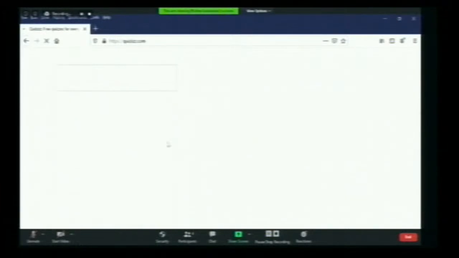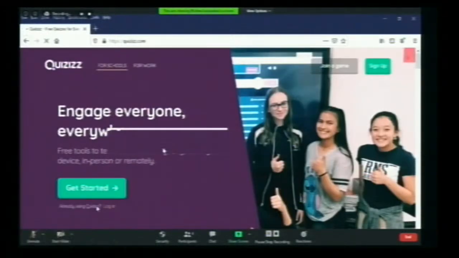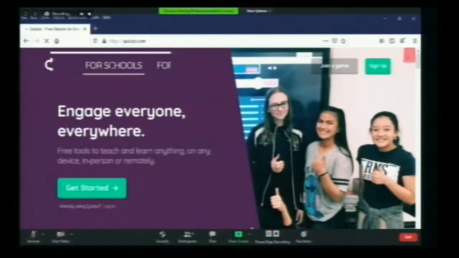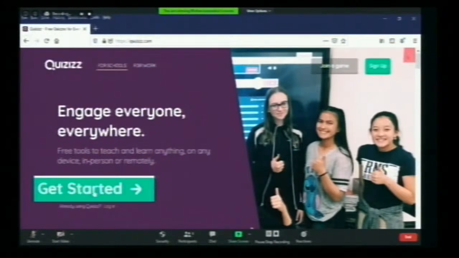Once you enter into this, by default it will ask for which you are using Quizizz. Is it for schools or for work? As a teacher, we will work for schools. So just click on Get Started.